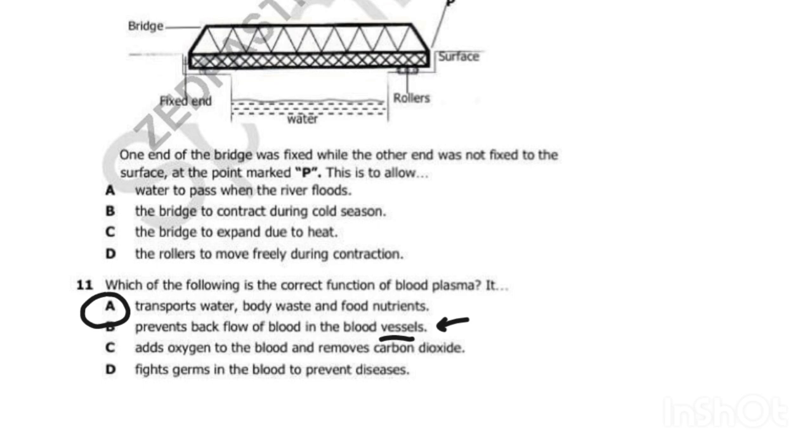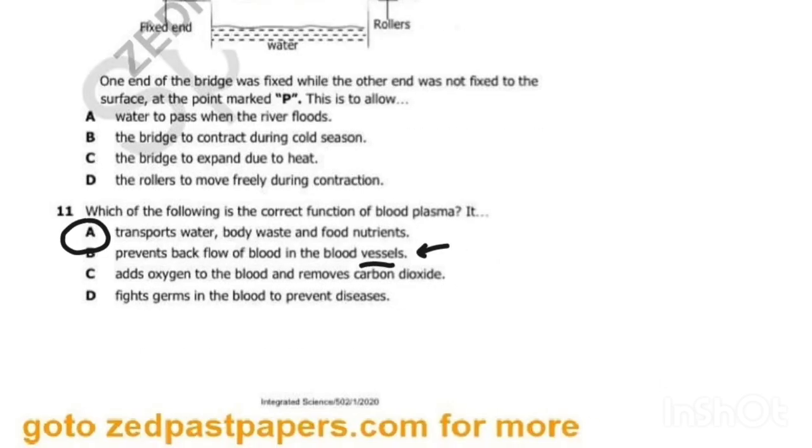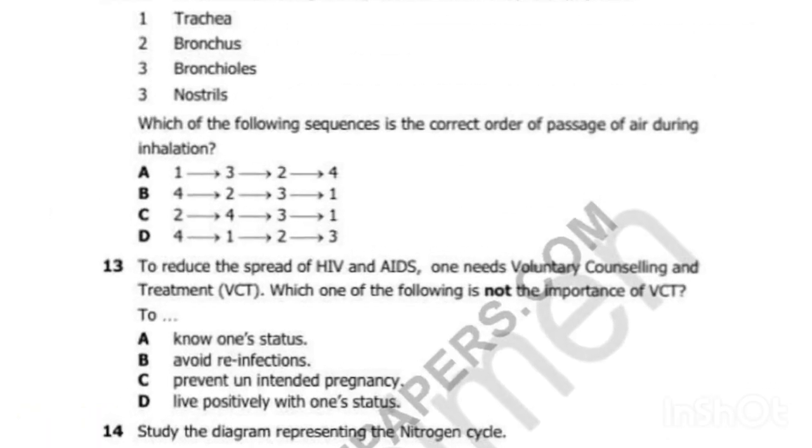Then C, adds oxygen to the blood and removes carbon dioxide. No, this is the function of the lung. Then D, fights germs in the blood to prevent disease. No, this is the function of the white blood cells. So we've seen that A is the correct answer. Let's go to question number 12.